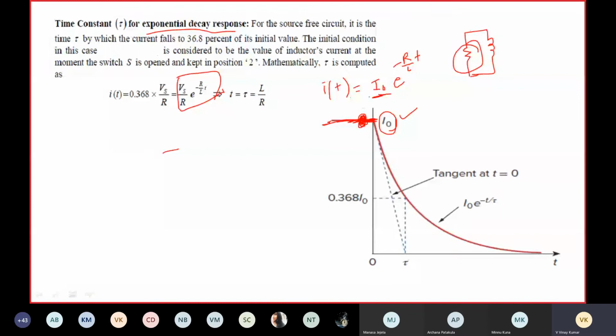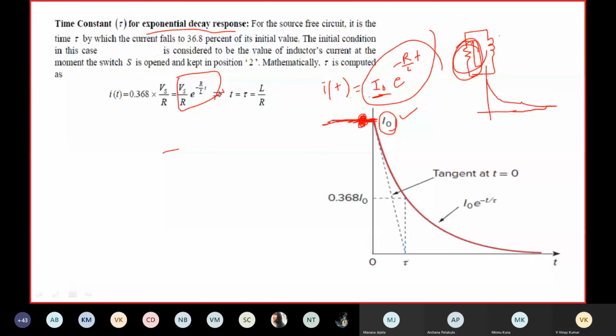That is why you have the expression like this. Slowly the current decays exponentially, decreasing and becoming zero when time approaches infinity. So steady state occurs when time approaches infinity.